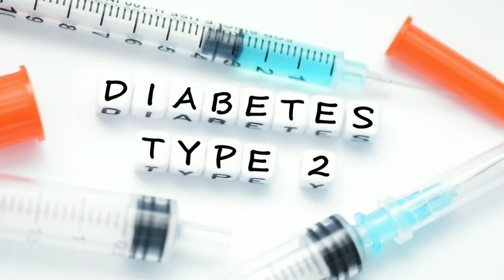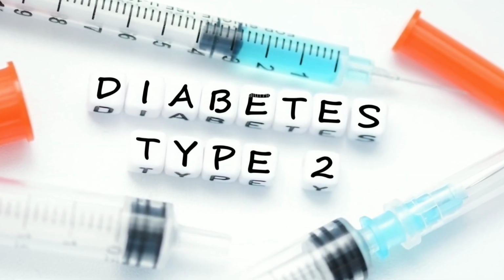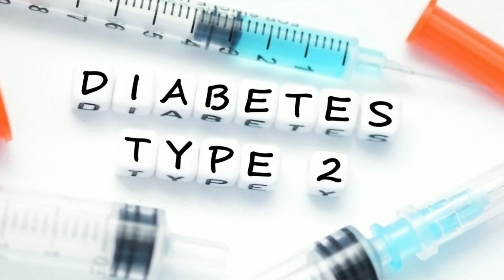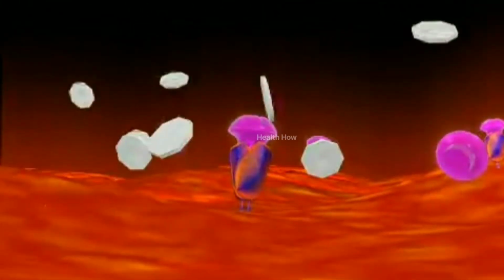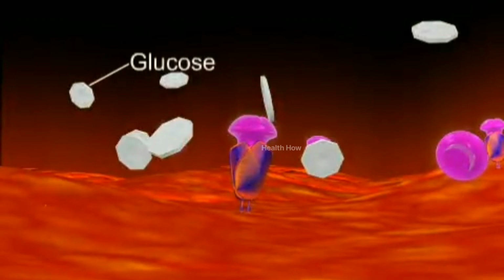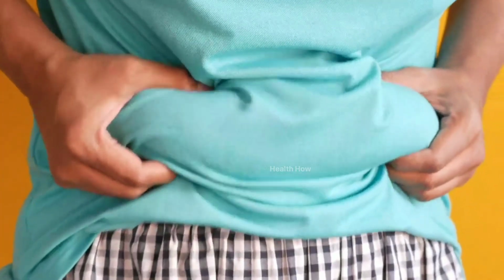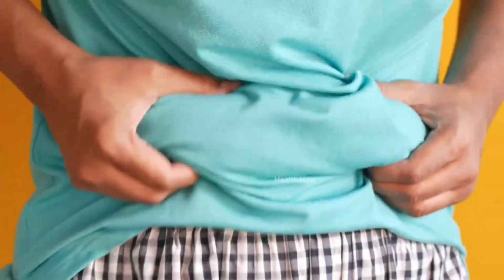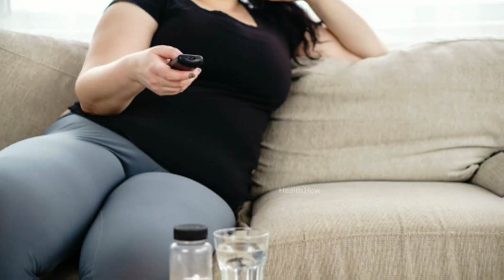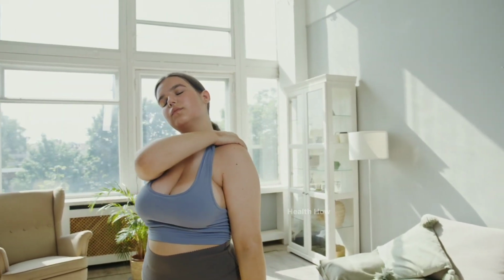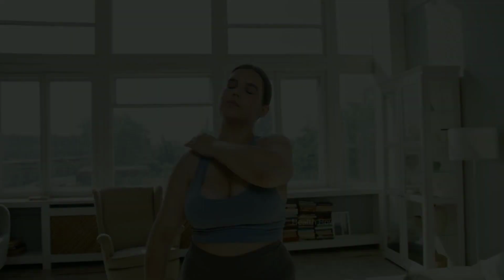Type 2 diabetes is the most common type and usually develops in adulthood, but can also occur in children. In this type, the body becomes resistant to insulin or does not produce enough insulin to meet the body's needs. Risk factors for type 2 diabetes include being overweight or obese, having a family history of diabetes, and leading a sedentary lifestyle. Treatment for type 2 diabetes includes lifestyle changes such as exercise and diet, oral medications, and sometimes insulin therapy.